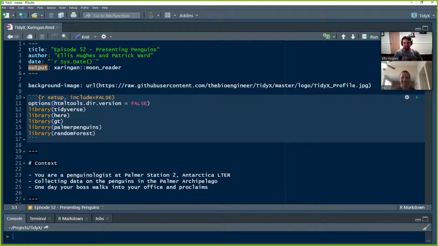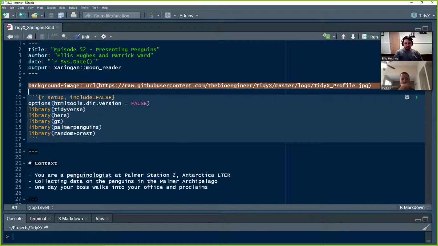And so this is the function that tells our Markdown renderer, render this as a Xaringan presentation. So if this is like replacing your Rmarkdown html_document output, you just drop this in here. But it does mean that there's some special cues that you can drop into this presentation that Moonreader understands and will then convert in your actual presentation.